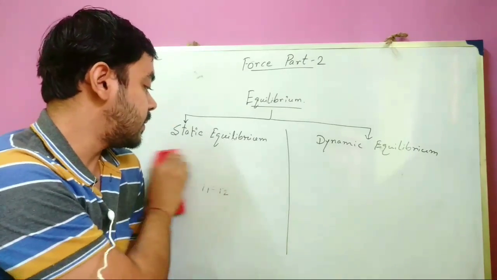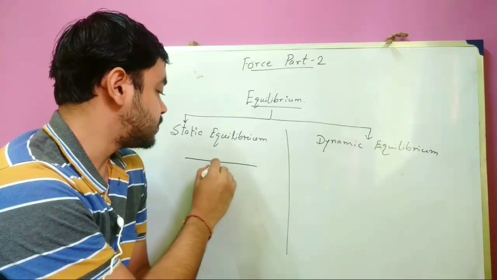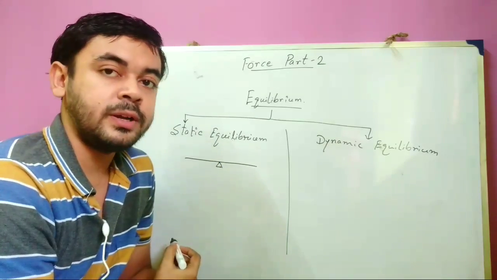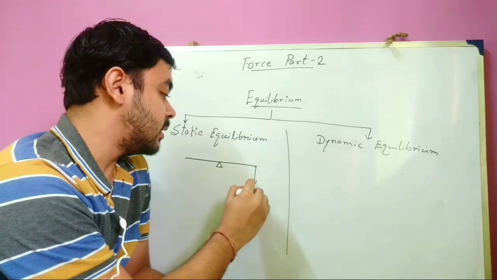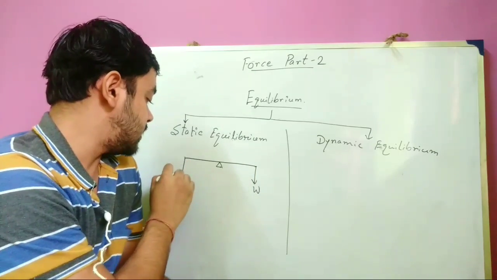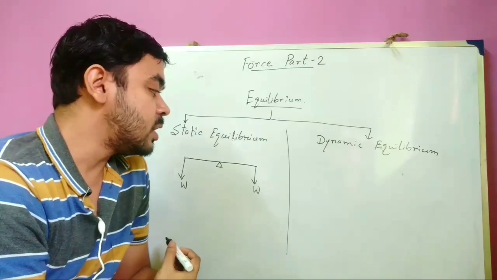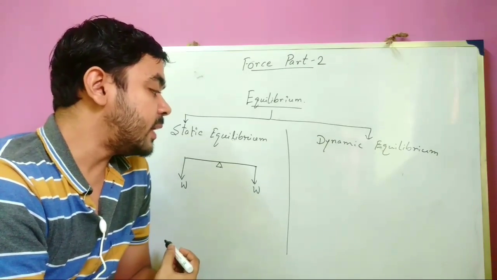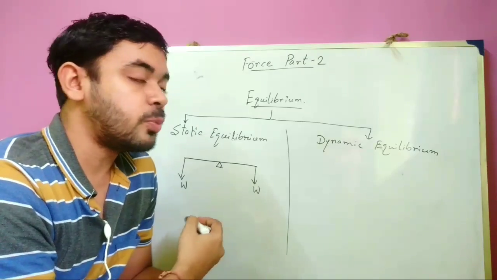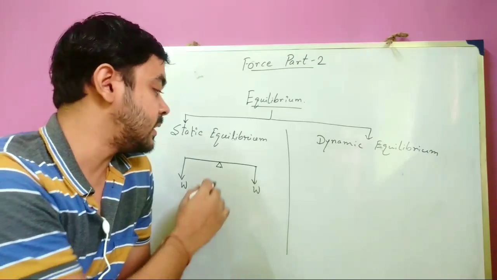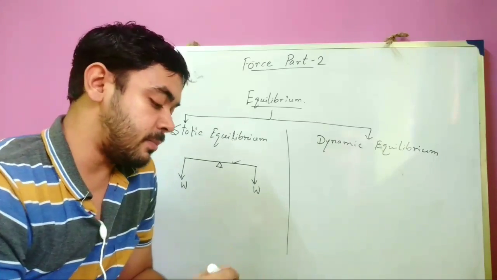Another example, suppose this is a bar which is fixed at this point. This is the pivoted point. W, weight. So these two weights are the same. So the moments of these two forces will be the same. So these will not produce any rotational motion in this body. So this bar will be in static equilibrium.